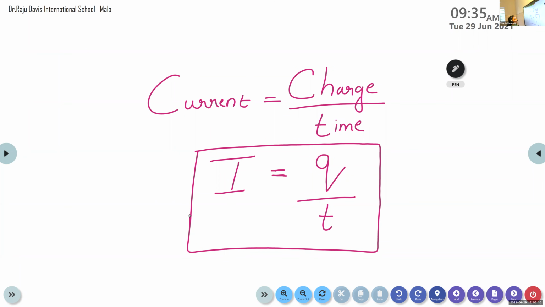Hadidi, what is the mathematical equation for calculating this electric current? I is equal to Q by T. Okay, what does Q represent? Charge. Q is the charge and T is time. What about I? Current. Okay, very good. Now let us see the unit of this electric current.